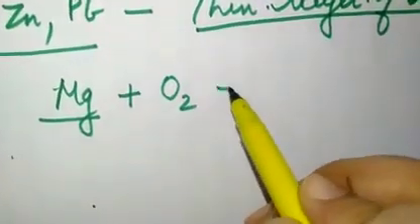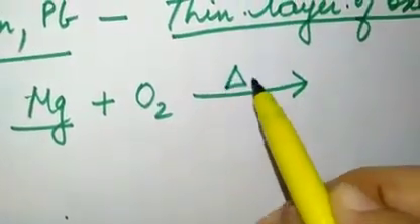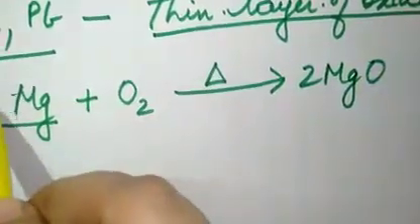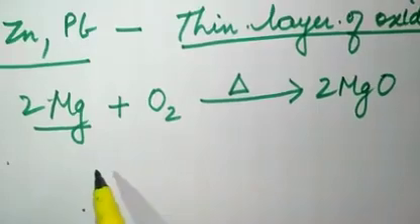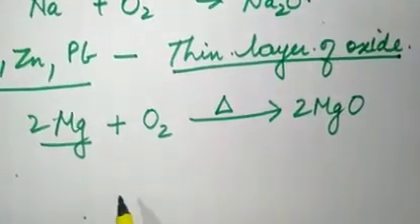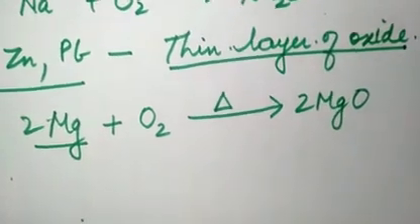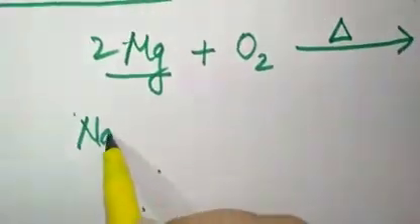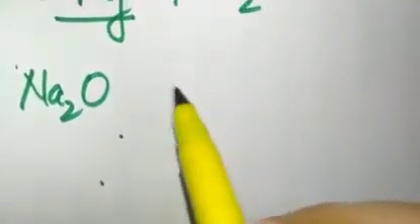You can burn this magnesium in the presence of oxygen. You have to heat this, and then magnesium oxide is formed. In this way, these oxides are formed, and these oxides are basic in nature. Now, how would we decide that these are basic in nature? See, suppose this sodium oxide is there.